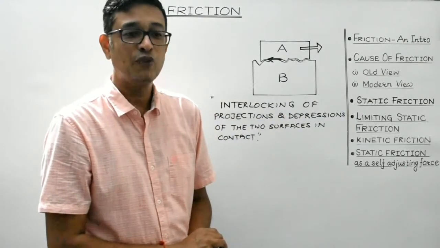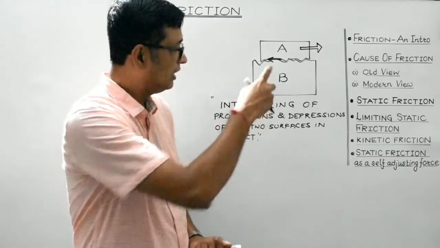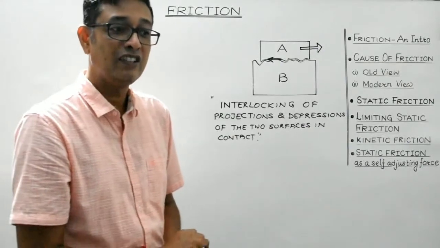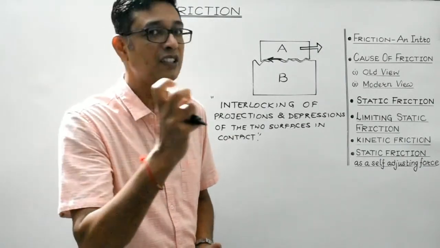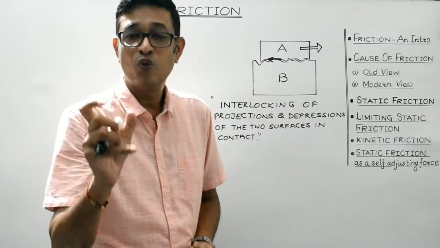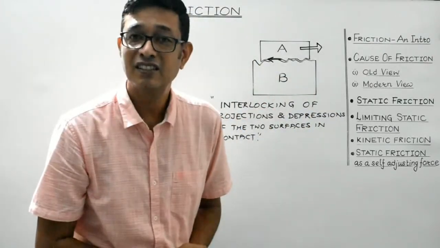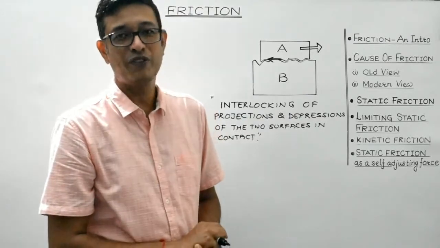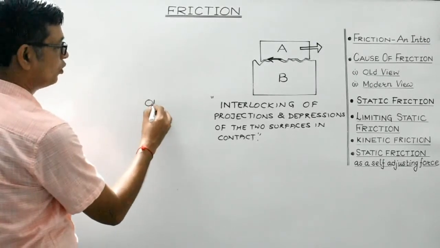From this we can safely conclude that in addition to the interlocking of elevations and depressions of the two surfaces in contact, there must be some other reason as well which causes the friction. And students, that reason was explained in the modern view, and that is the existence of atomic and molecular forces of attraction. So this is as per the old view,